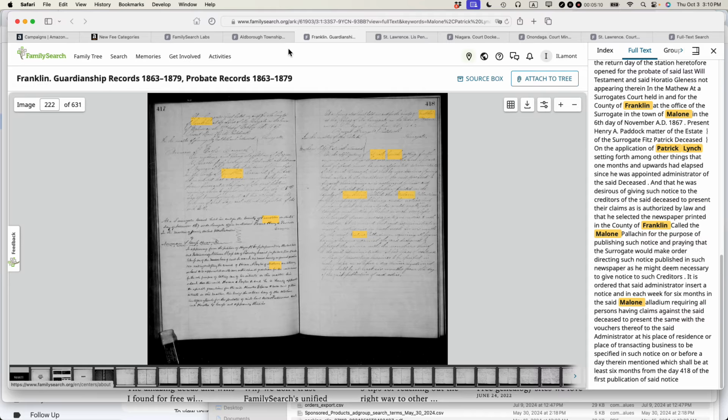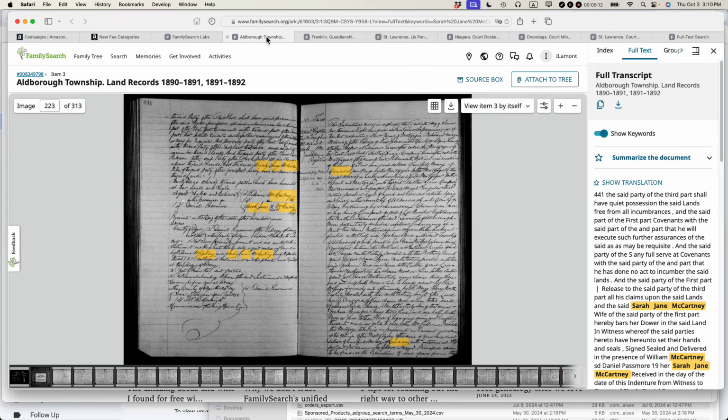And then finally, the fifth type of new record that shows up in full text search are certain types of Canadian records. These are land records for a part of Ontario. I searched for the name of an ancestor who lived in Ontario for a number of years. She was from the UK. She and her family emigrated to Canada.